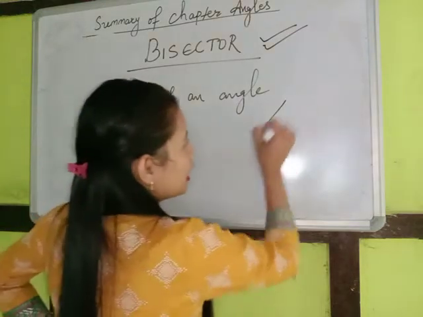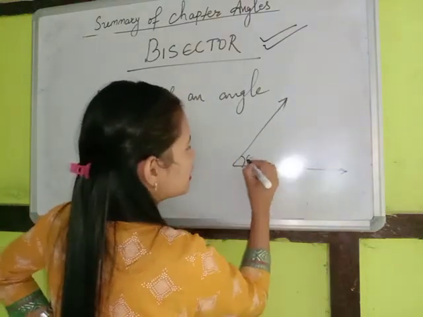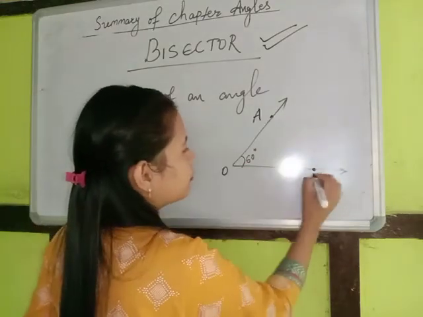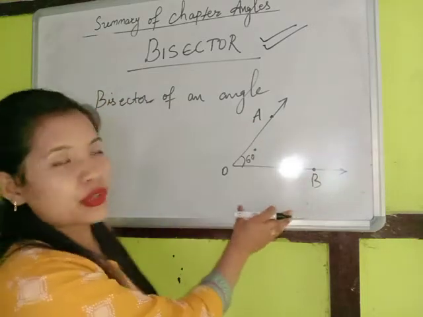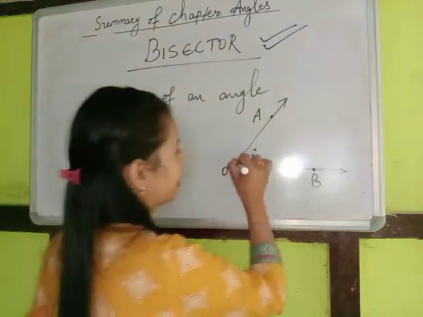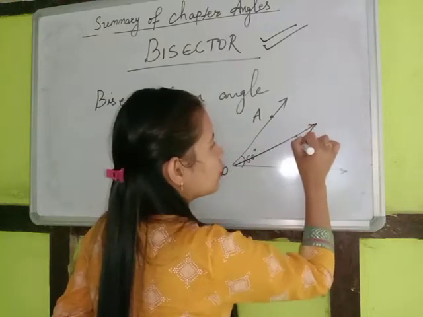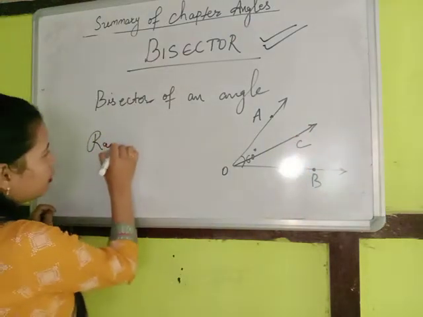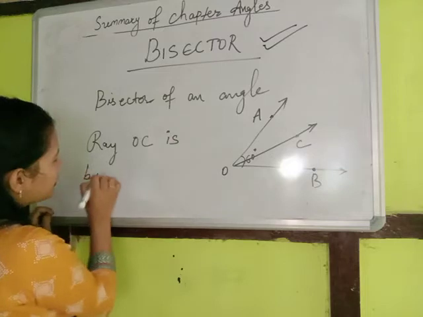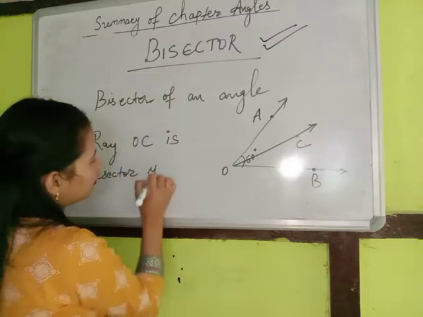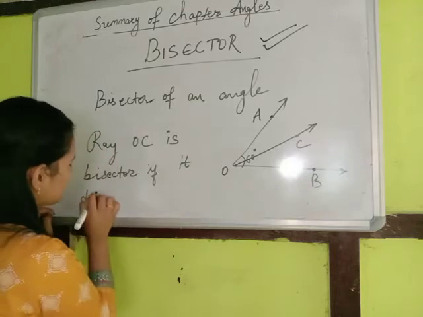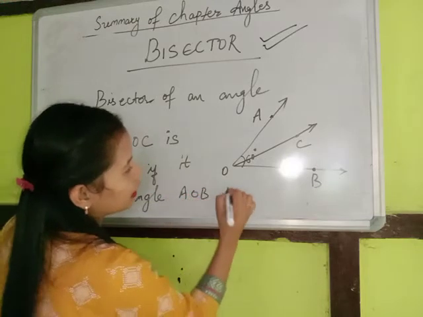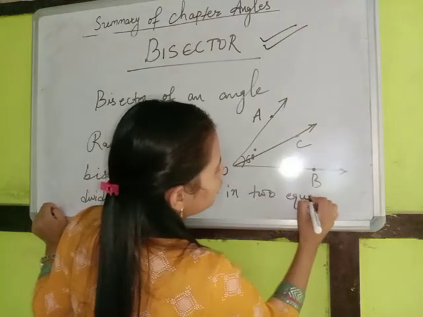Suppose this is an angle which measures 60 degrees. Let me name this: angle AOB measures 60 degrees. Any ray, say OC, this is another ray, is called a bisector, or ray OC is a bisector, if it divides angle AOB into two equal parts.